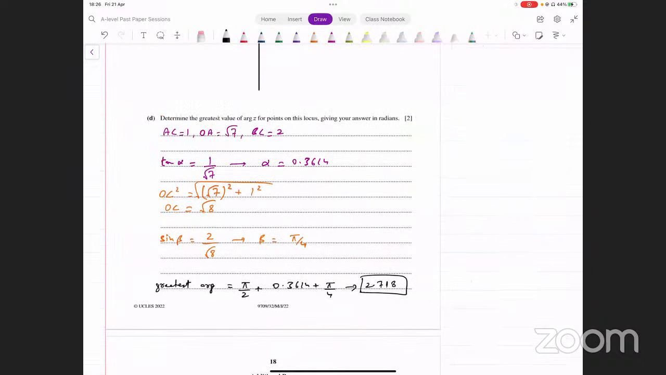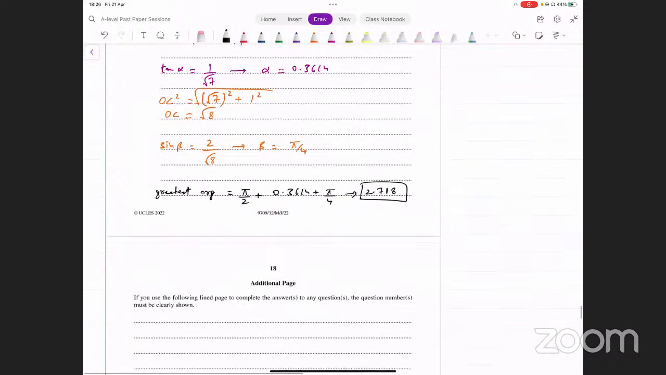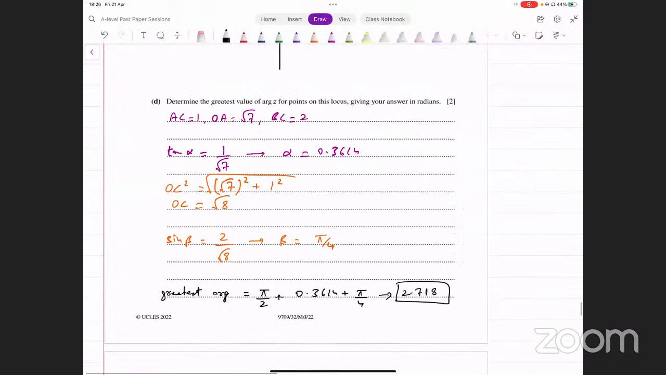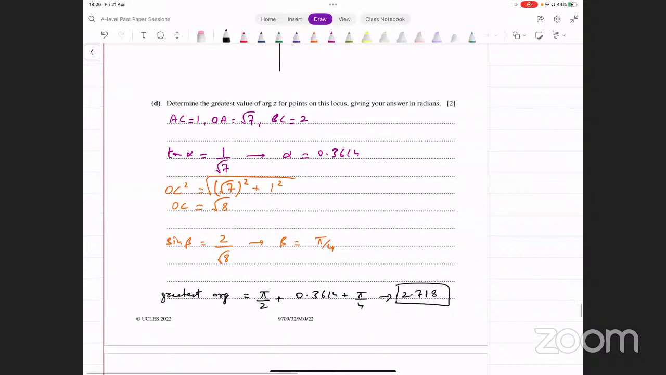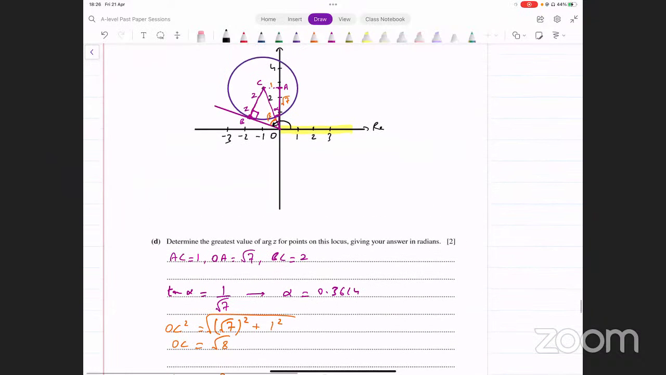Okay, that's too much working for 2 marks. Unfortunately, I think this is probably the way to do it. I can't find a shorter way of doing this. I didn't find any more efficient way than this. So that's just 2 marks.